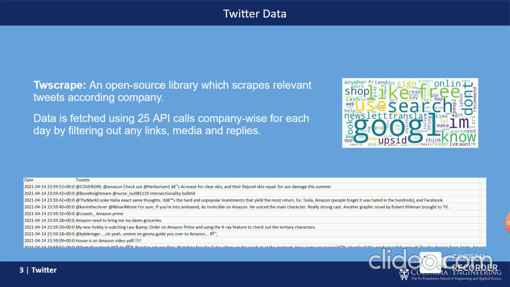So as a part of this project, we mined two types of data. The first one is the Twitter data. For Twitter data, we made use of TWScrape, which is an open source library which scrapes relevant tweets according to the company. Here we fixated on three companies, Google, Microsoft, and Amazon. The data is fetched using 25 API calls company-wise for each date by filtering out any links, media, and replies. And we can also see the word cloud for Google in this slide.